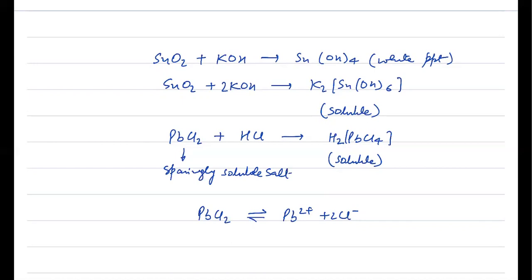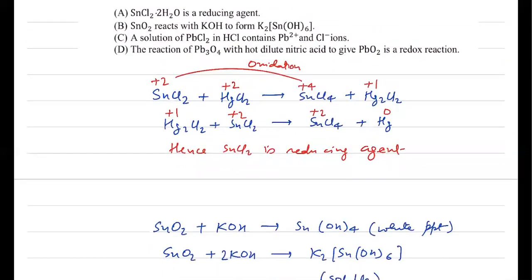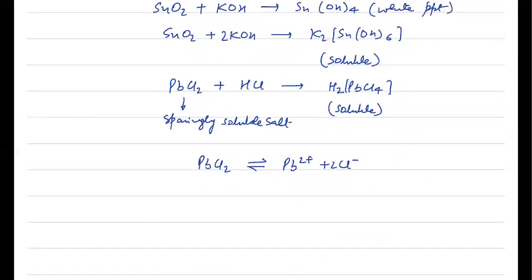But if any one of you has considered it, then you can challenge it by saying that PbCl2 is a sparingly soluble salt. So it must have some Pb2+ and some Cl- also, because it's not 100% soluble. So in that case, you may say that answer C is correct. So that I'll come to at the end, but I'll mark the answer.